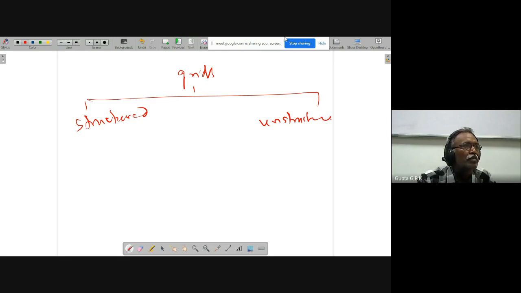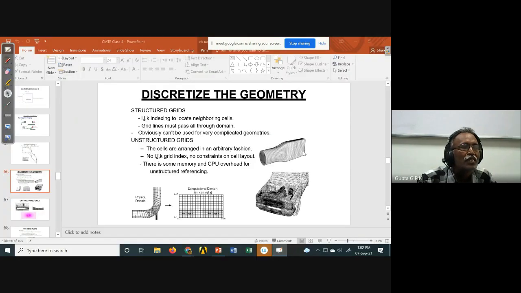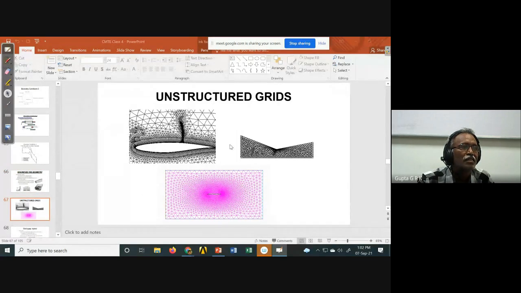So structured grids means, if you see this is structured grid, means if you have a grid, so third horizontal line, fourth vertical line, like that you can identify the grid based on the grid lines. Such things are called structured. This is structured grid, this is structured grid, this is structured grid, but this is unstructured. So you can see these are unstructured grids because they are completely haphazard. I cannot give a grid point like this, this is IJK like that. So these are all unstructured grids.